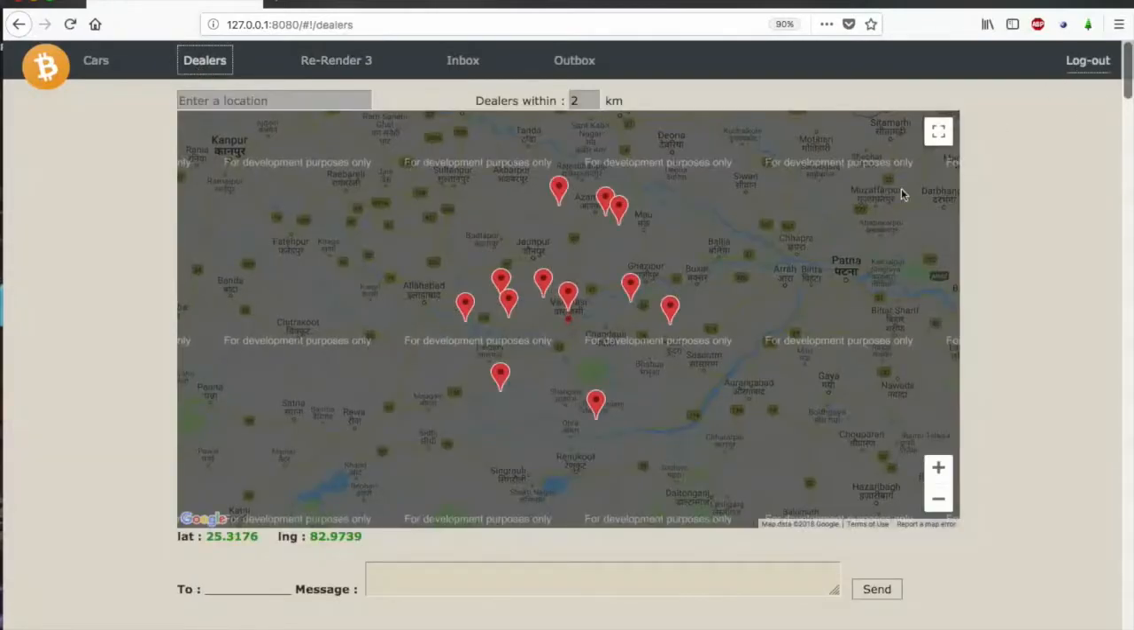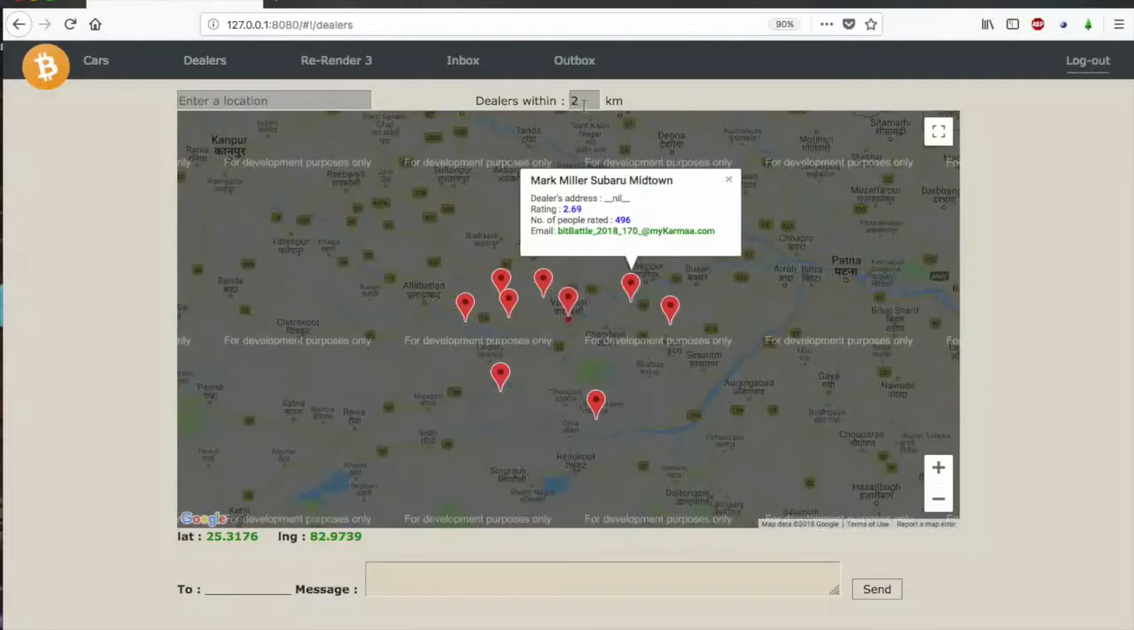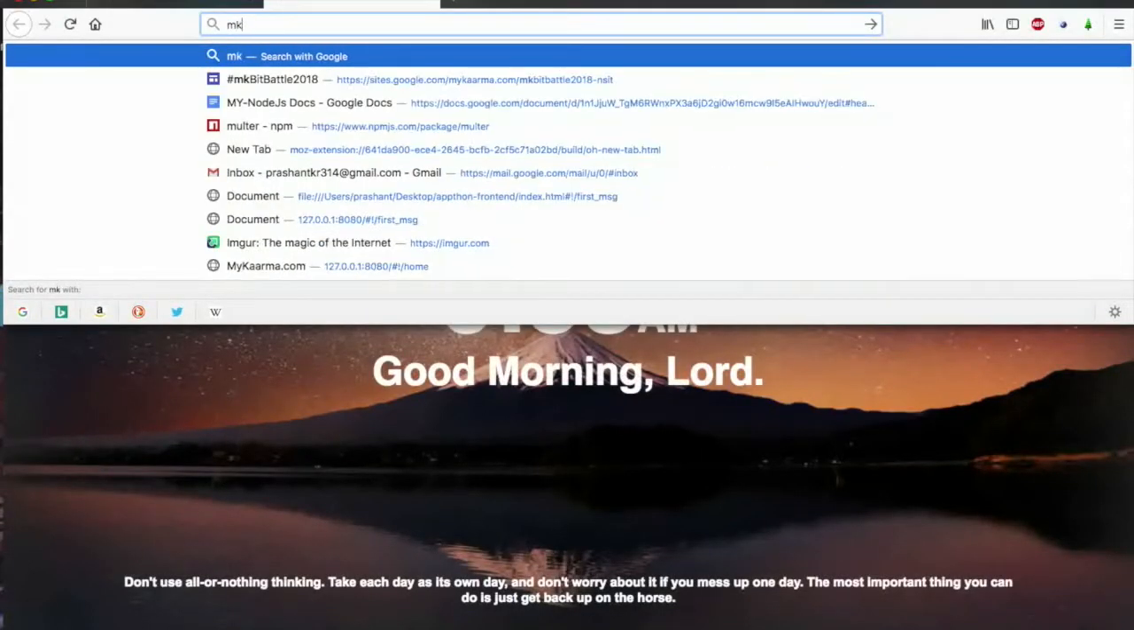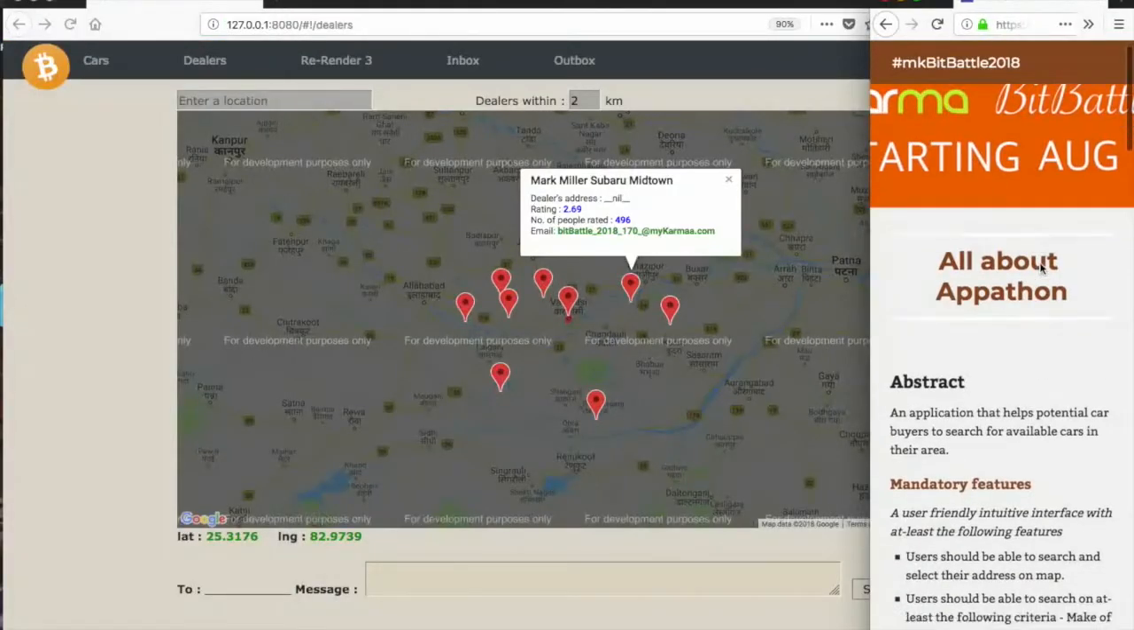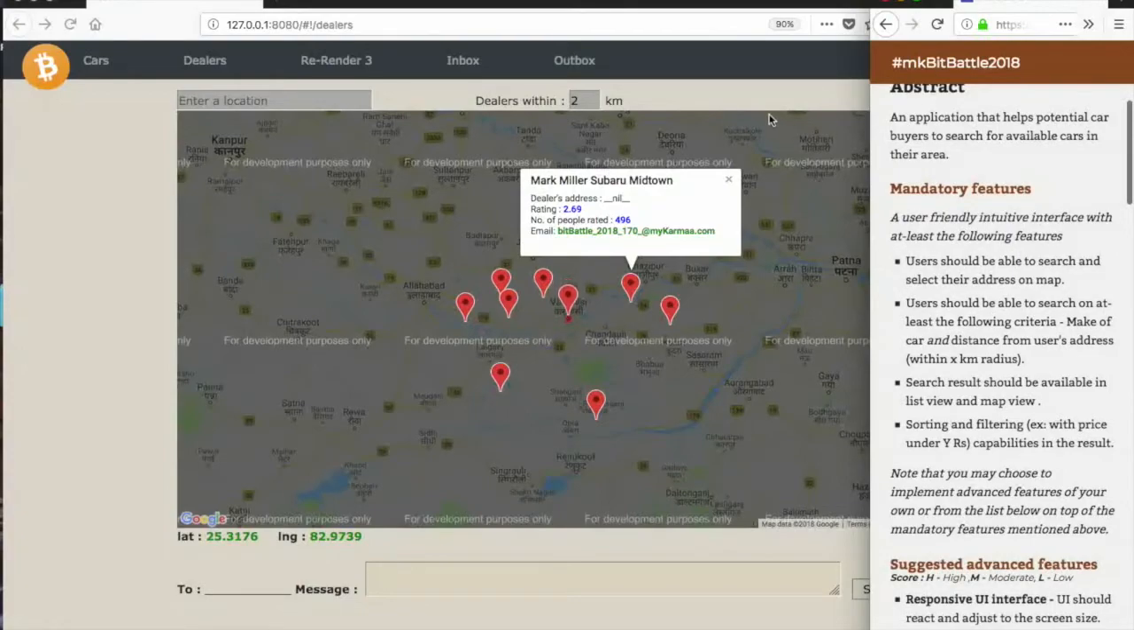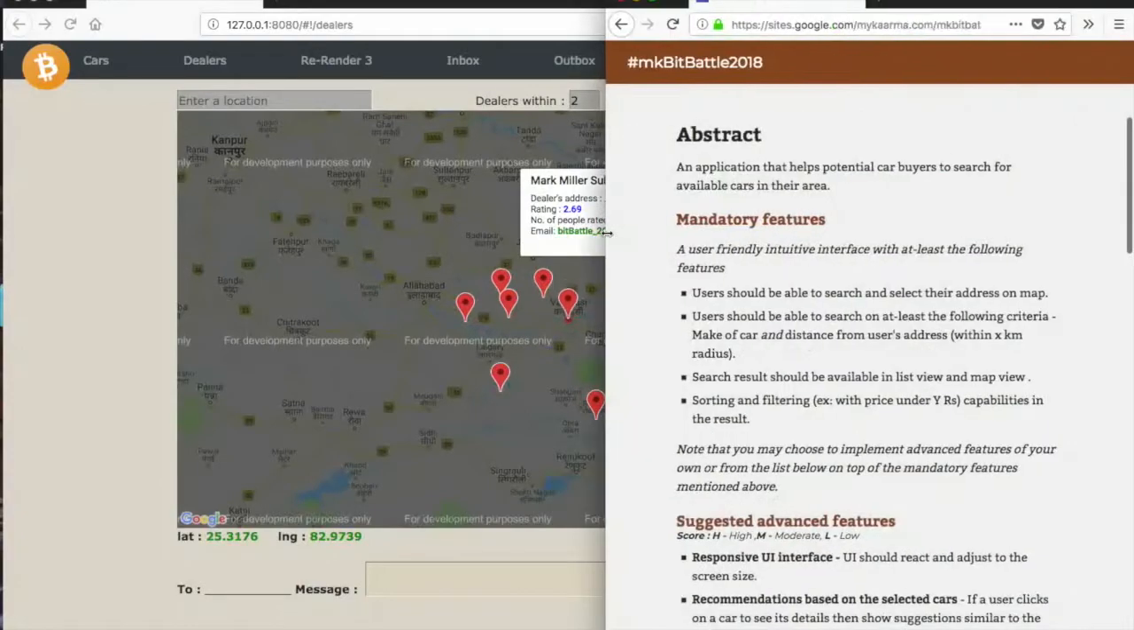So you can log out, and in summary, you can search for dealers, search for dealers by kilometers. Let's open up the MK. So let's go through this. One second, I need to show you the UI.